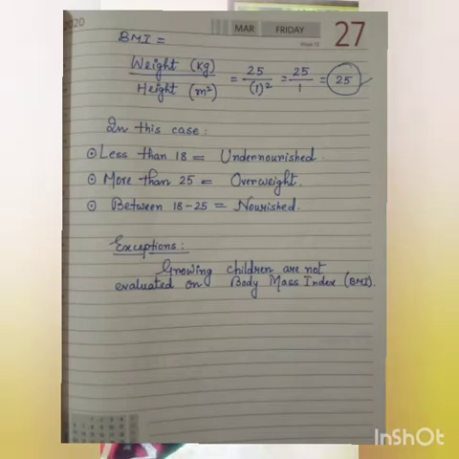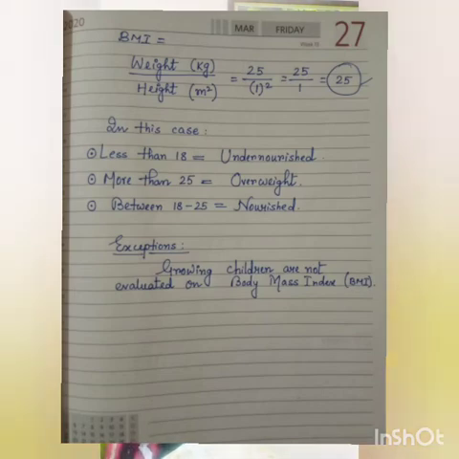Suppose someone's weight is 25 kg, okay, and height is 1 meter. So what will be your calculation? 25 divided by 1 square. 1 square means 1 obviously, so 25 divided by 1, that will be 25. So BMI will be 25. So we got BMI 25.